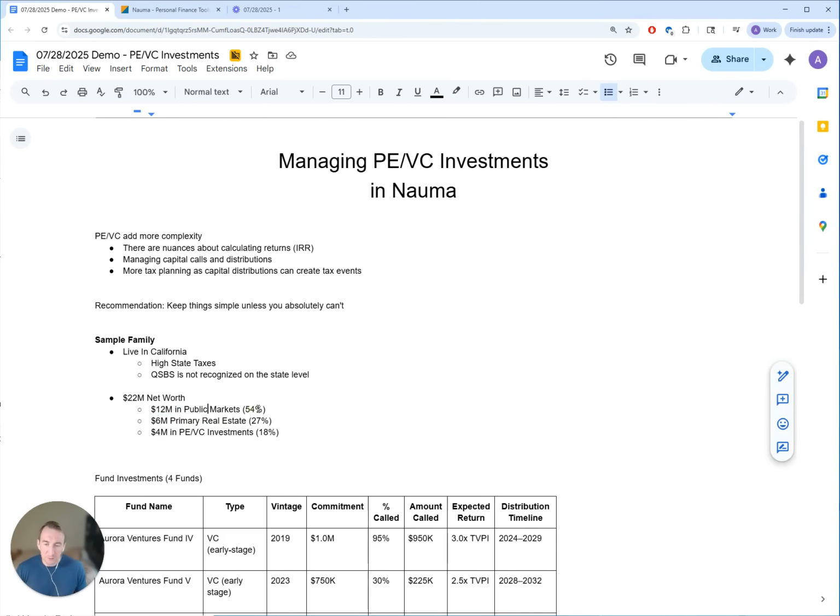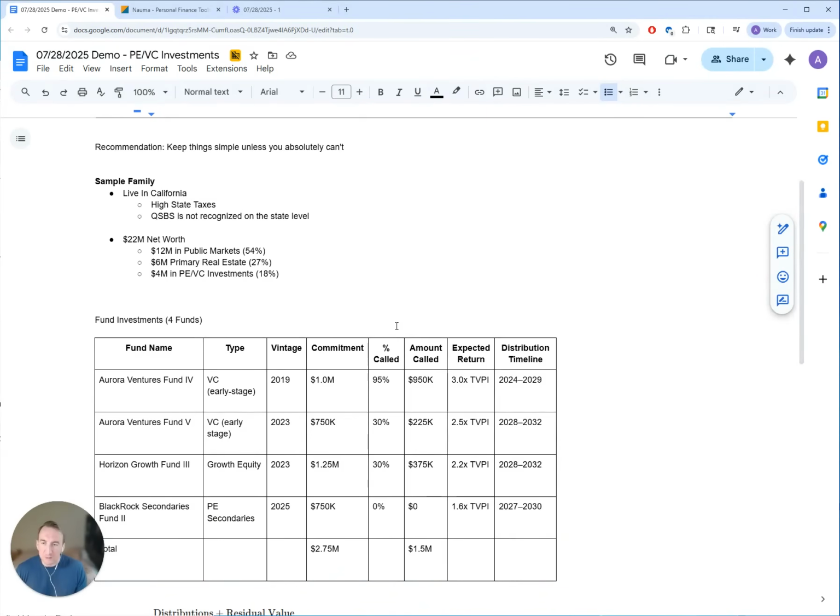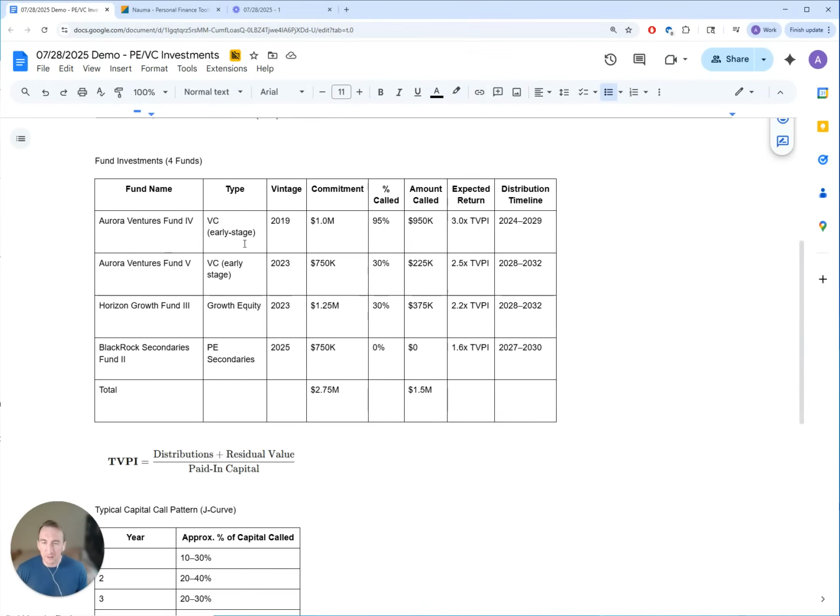$12 million is stored in public markets, $6 million in primary real estate, and they have $4 million allocated in private equity and venture capital investments, which is 18% of their total net worth. But if you exclude their primary residence, it's going to be around 25%, which is a bit high, actually. In general, the recommendation is to limit private equity and venture capital to a maximum of 10%, and it's a good guidance. This family invested in 4 VC funds, and these are just a sample and example. These are not real funds.